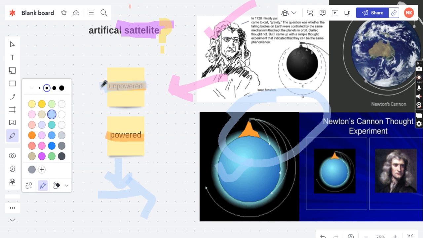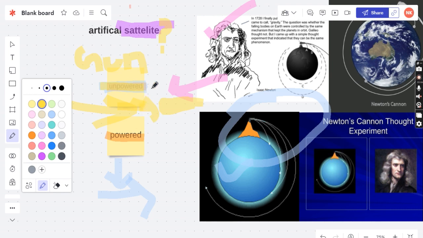But if we talk about unpowered, no force is acting upon it. For example, let's consider a gun. When you fire a bullet from a gun, the force is needed only once to fire it, and once the bullet is fired, no force is continuously acting upon it to keep it in motion. It keeps moving without any external force after that initial one. So this is unpowered, and the rocket is powered.